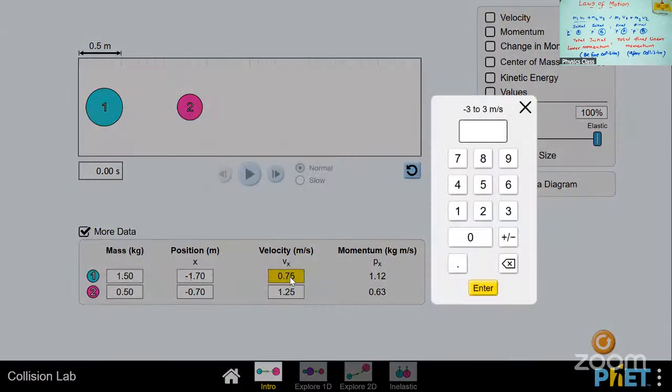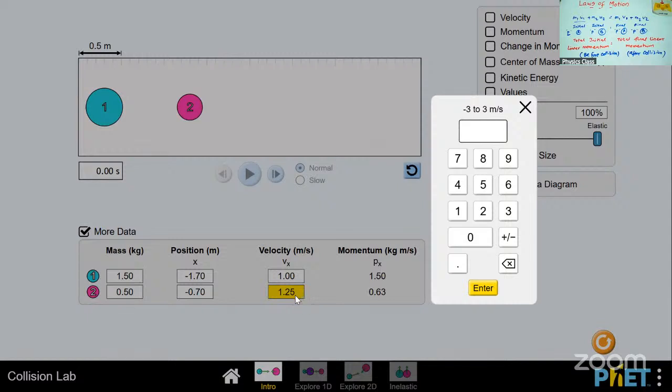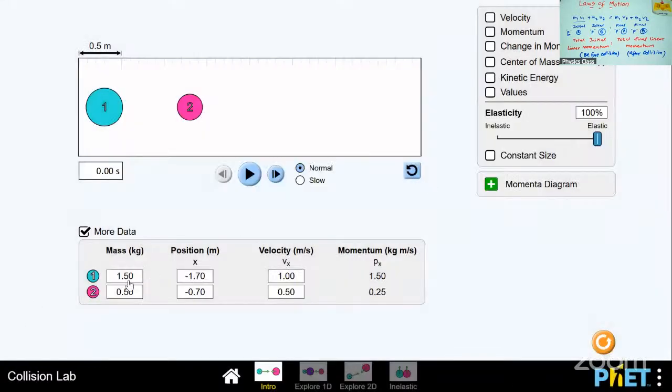Already I told you that the first object, A, will move a little bit faster than the second object, so that collision will happen. So I am changing the velocity to 1 for the first object. For the second object it should be slower, 0.50 meter per second. So the first object mass is 1.50. You can check the sideways board.